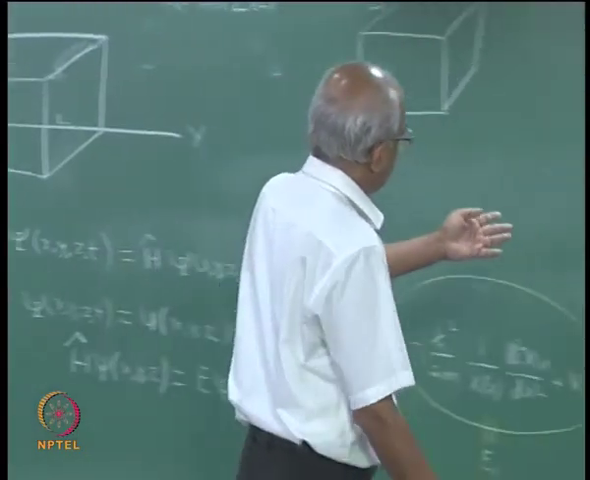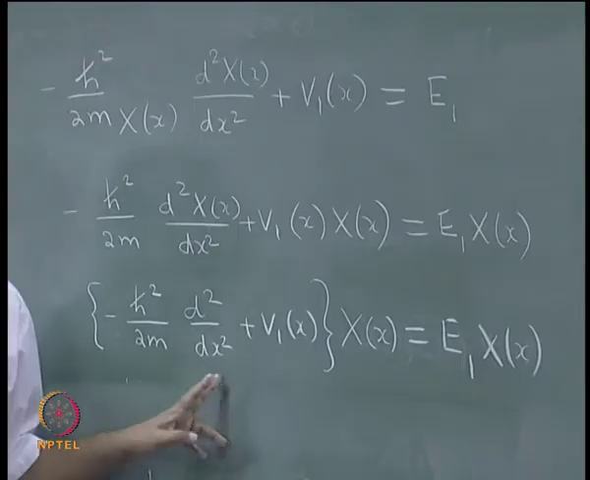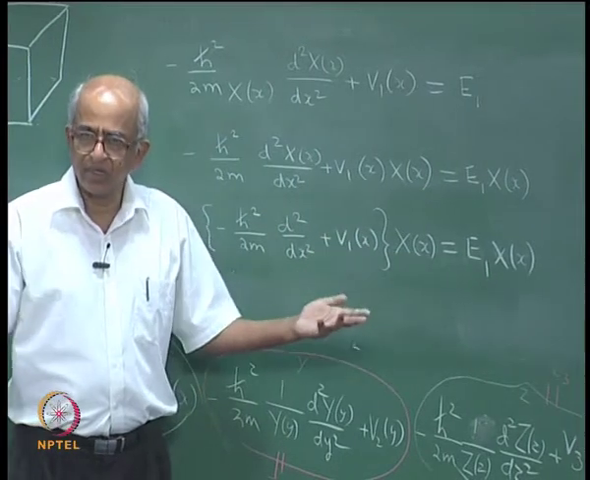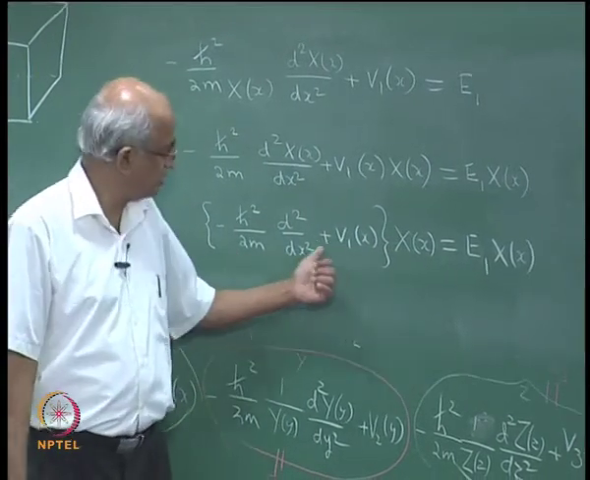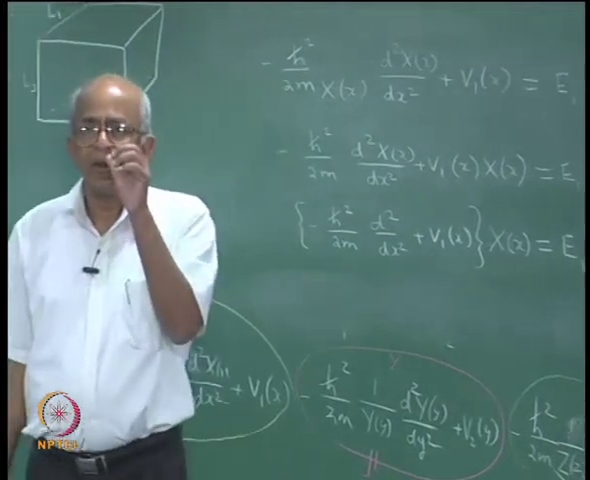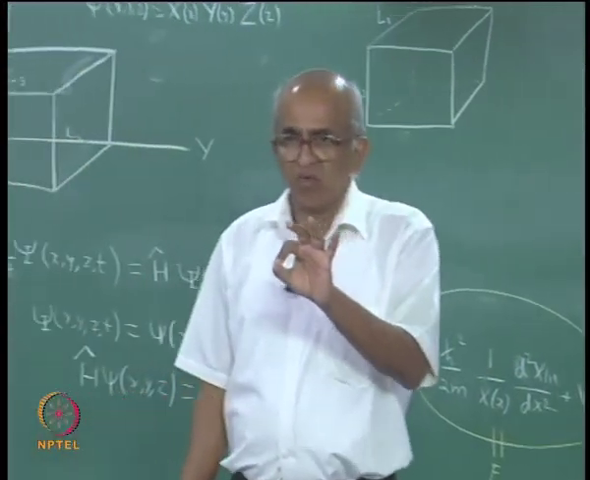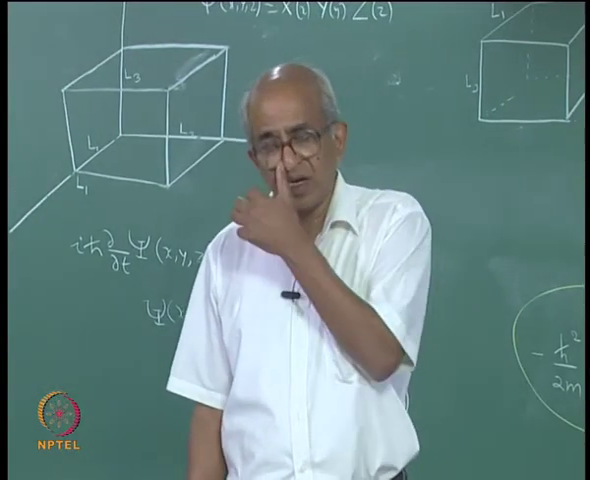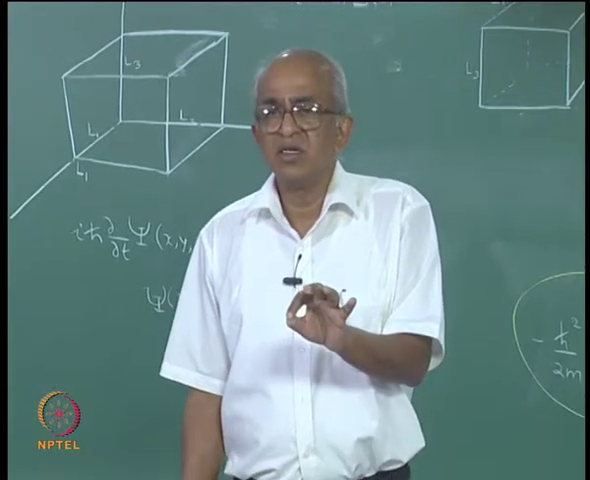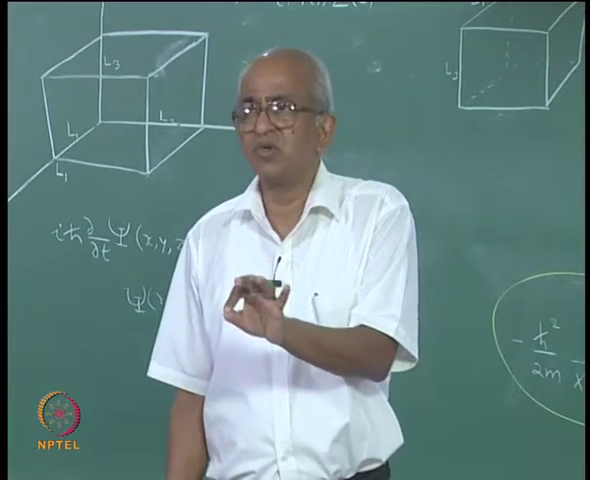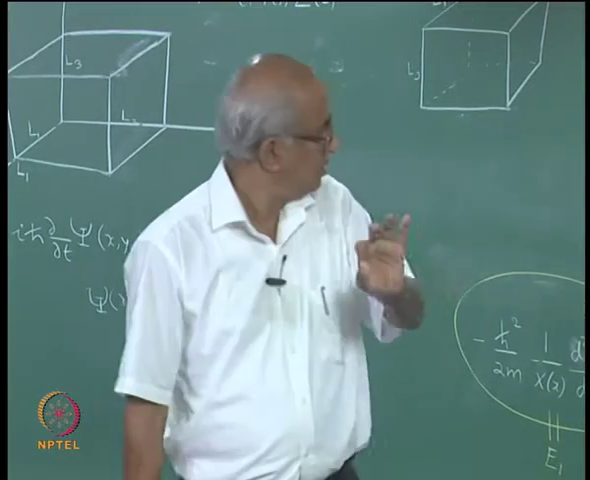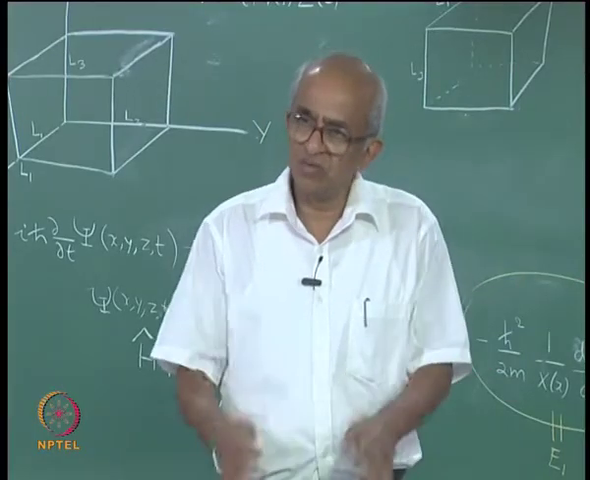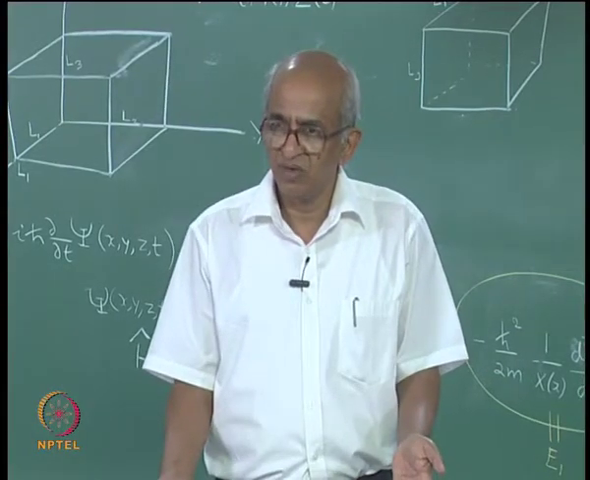See, this operator is what? It is the operator for kinetic energy, and V1 is a potential energy, and therefore, if you look at this equation, this describes a particle in a one dimensional box. This equation is just the equation for a particle in a one dimensional box. The box extends from 0 to L1, the length of the box is L1, and this is a problem that we already have solved.